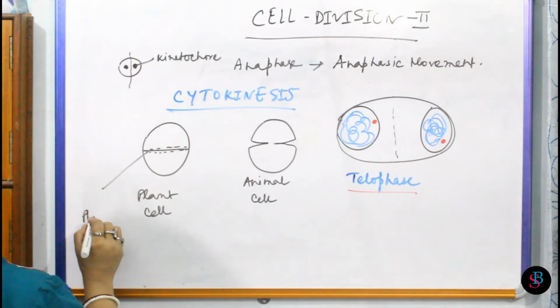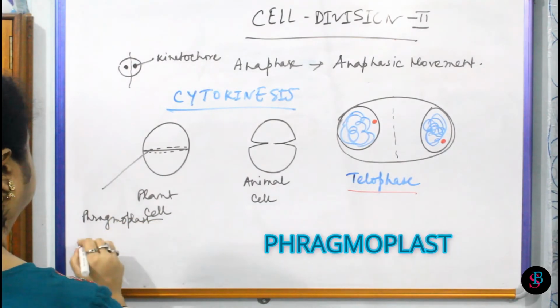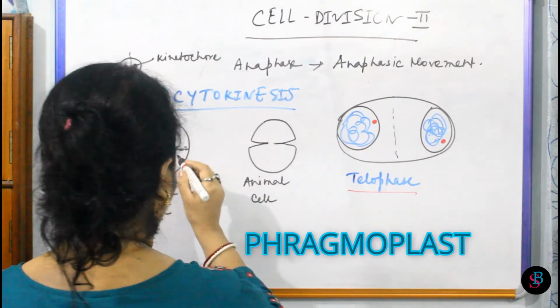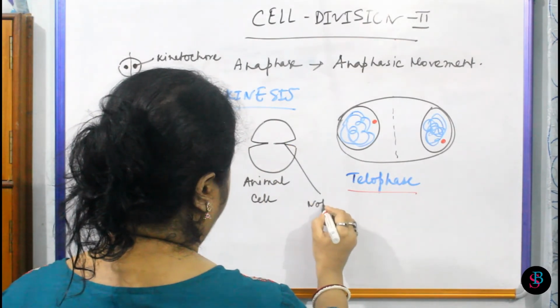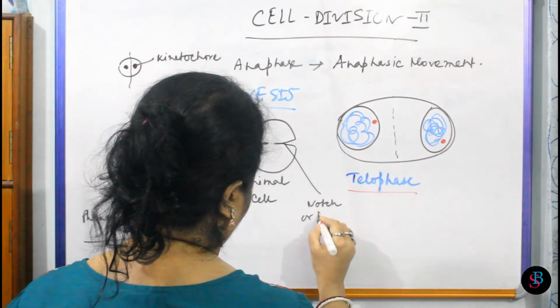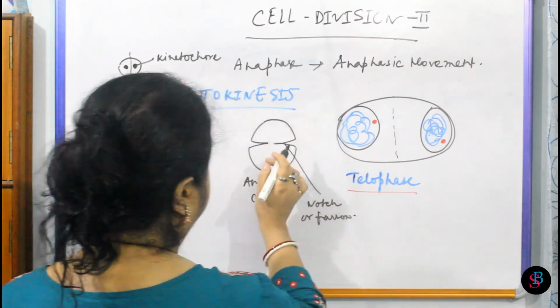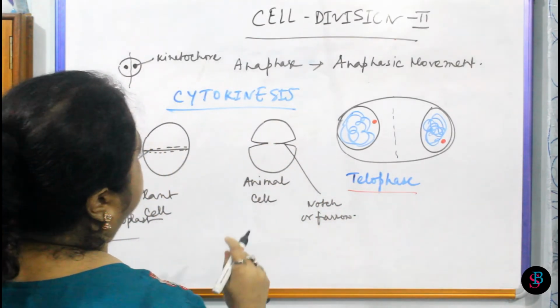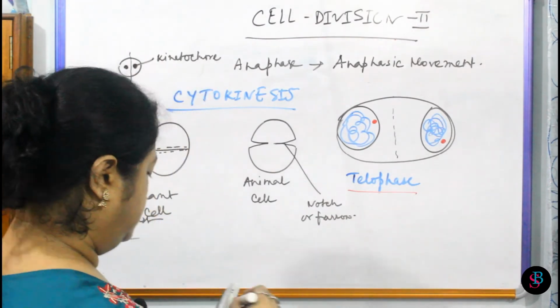Phragmoplast, this is phragmoplast. This will form the cell plate, and this is the notch or furrow. This furrow will deepen and they will touch each other, and then ultimately they will form two different cells.